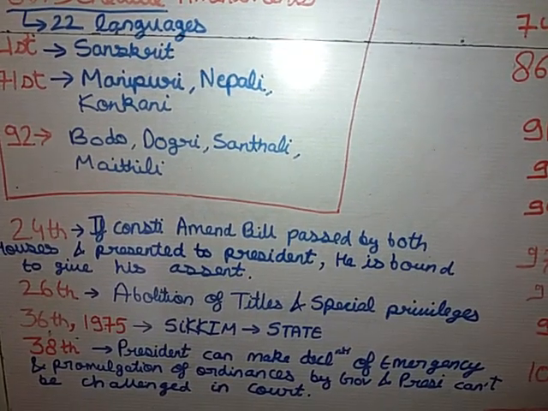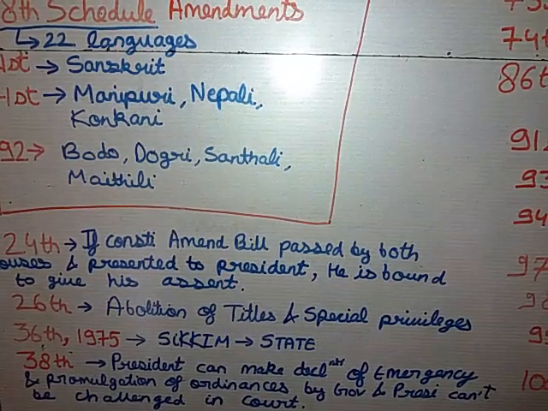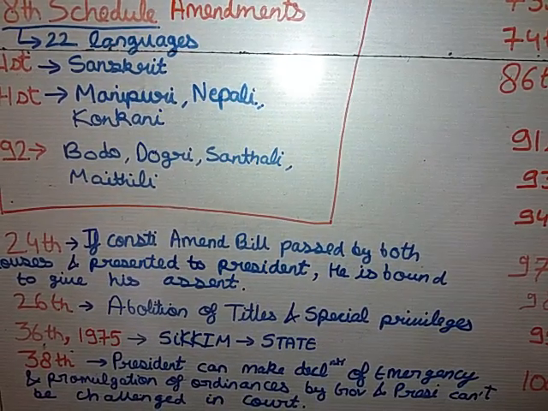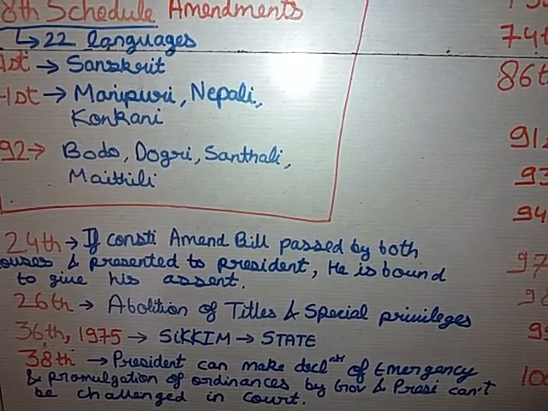Okay, then comes a most important act. It's also asked in CLAT and IELTS examination: by which amendment act was Sikkim made a state? Sikkim was made a state by the 36th Amendment Act of 1975.